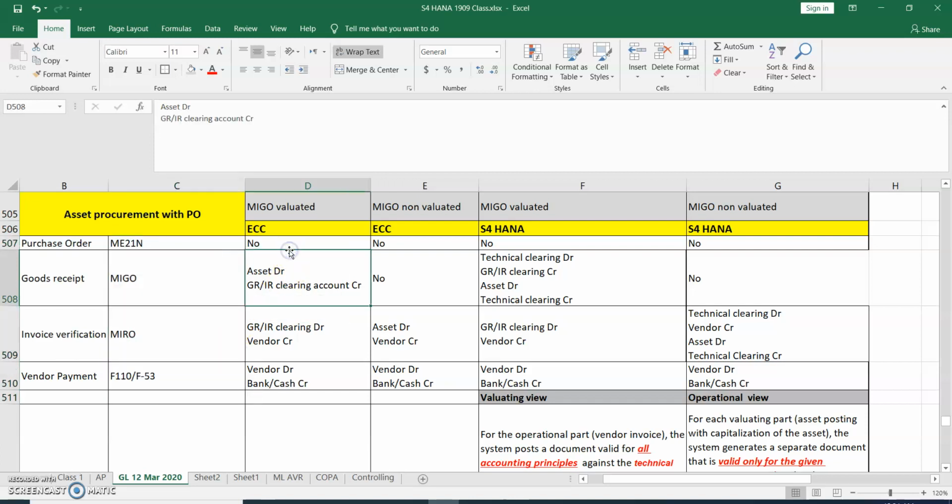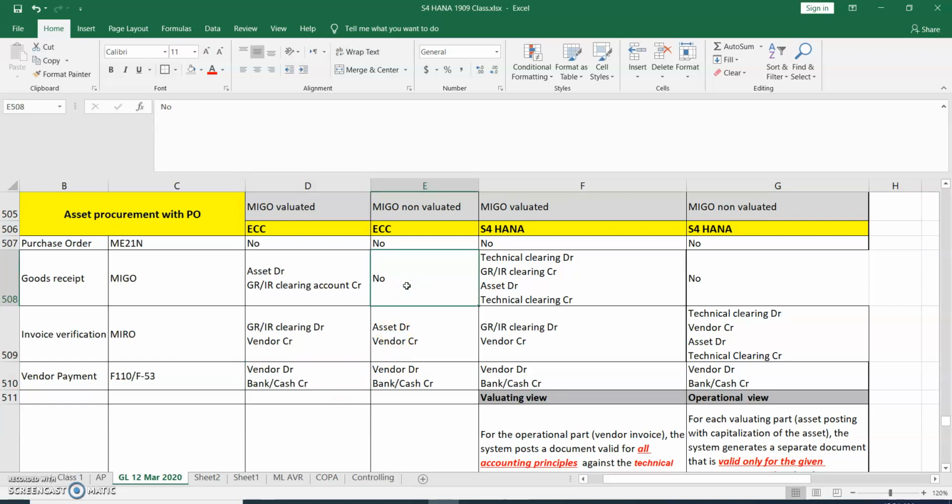In ECC system, when we do asset procurement with PO, there are two cases. One is MIGO valuated and another one is MIGO non-valuated. When we do MIGO valuated, at the time of goods receipt, there is an impact in the financials. That is asset debit, GRIR clearing account credit. When we do invoice verification, GRIR clearing account debit, vendor account credit. When we do vendor payment, vendor debit, bank or cash credit.